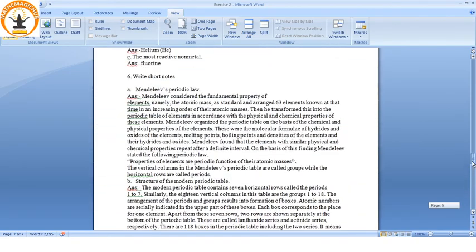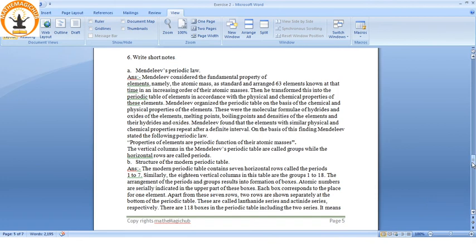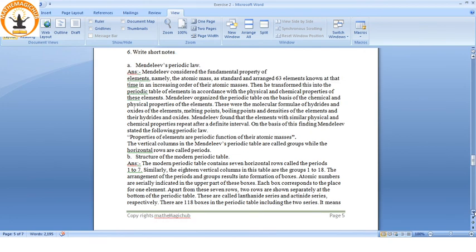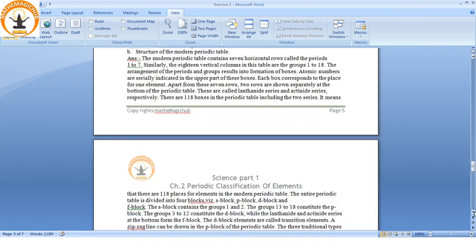So I hope you can write down this exercise. Reading the textbook is very important. Again I am repeating, you can take these screenshots or you can pause this video and write down Mendeleev's periodic law, because I did not go into that detail.